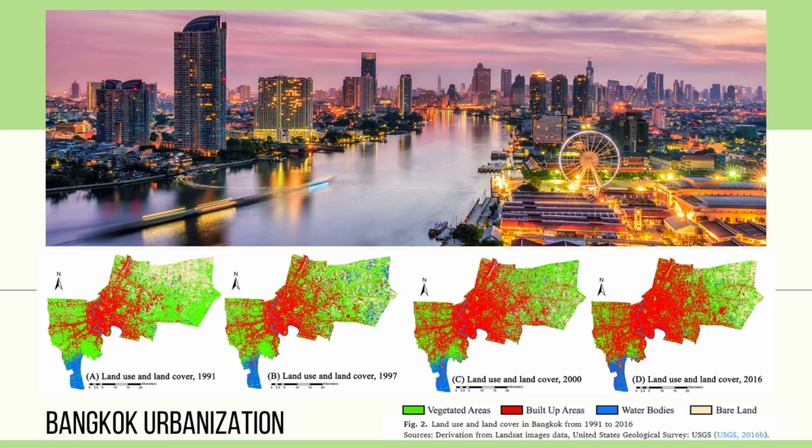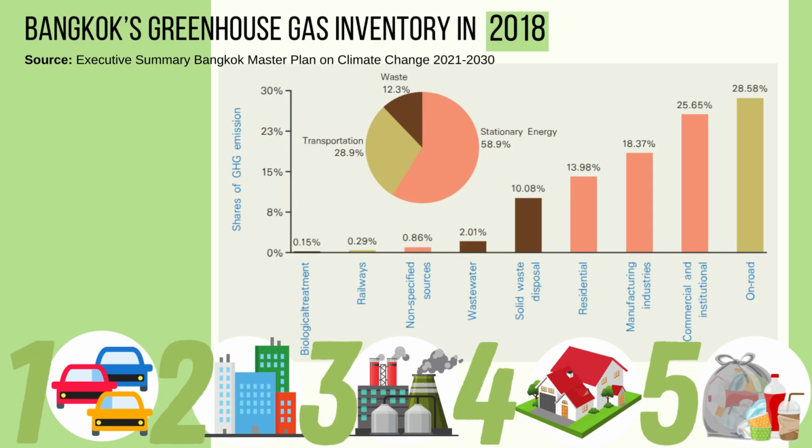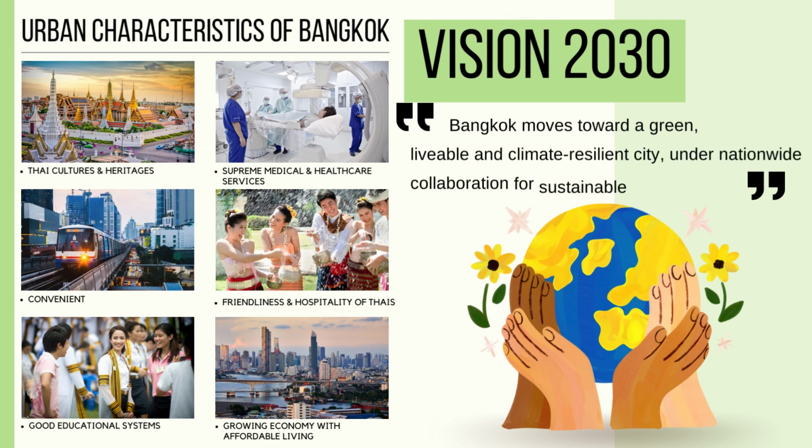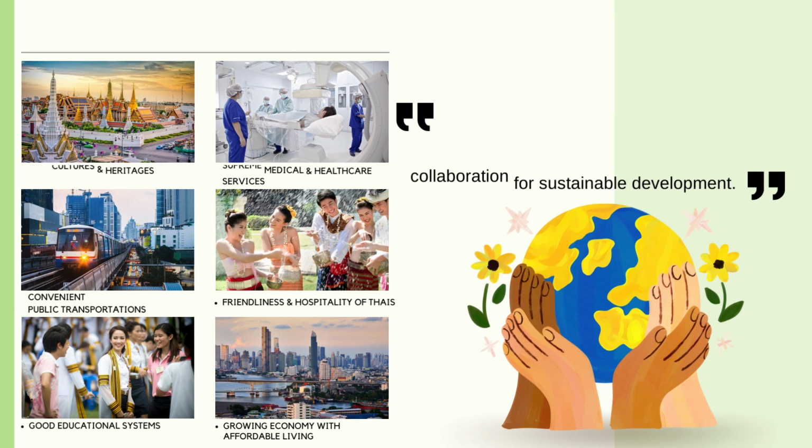Due to rapid urbanization as shown in the maps from 1991 to 1996, built-up area is increasing, while green area has been decreased. The top 5 sectors in Bangkok that have the most shares of GHG emissions are on-road vehicles, commerce and institutes, manufacturing industries, housing, and solid waste disposal. Bangkok Vision 2030. Bangkok moves toward a green, livable, and climate resilient city under nationwide collaboration for sustainable development.